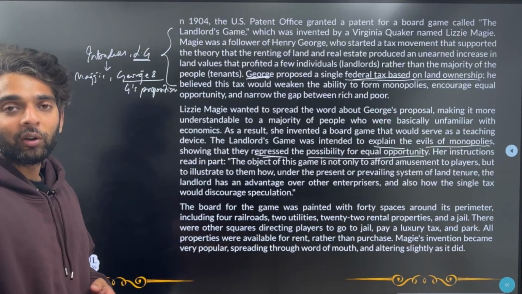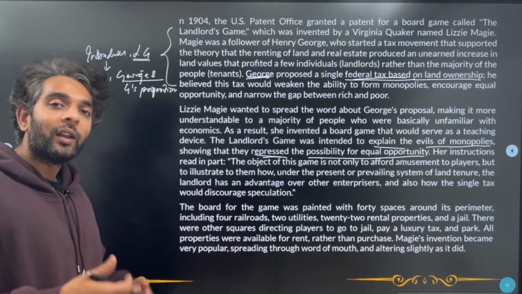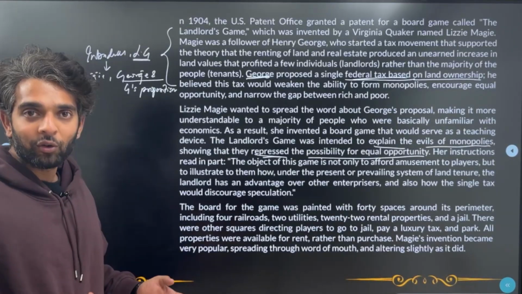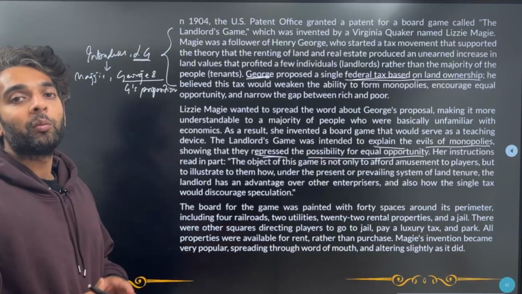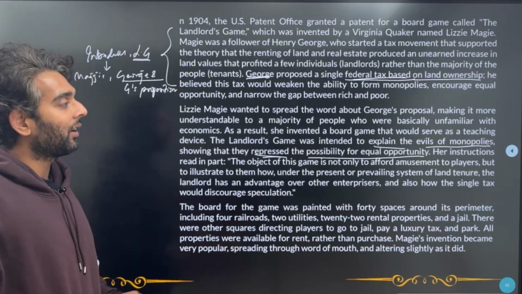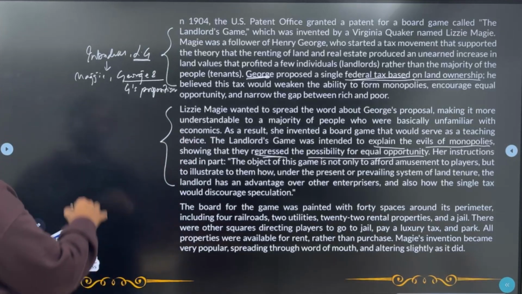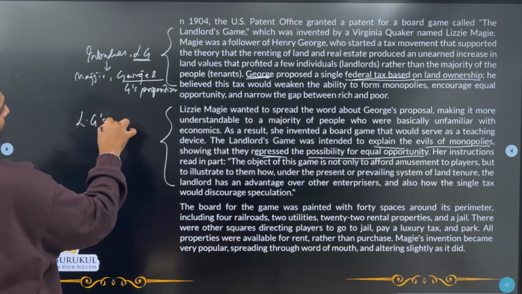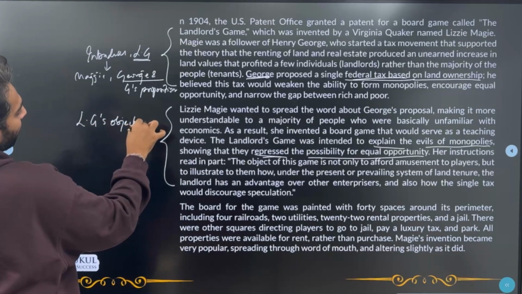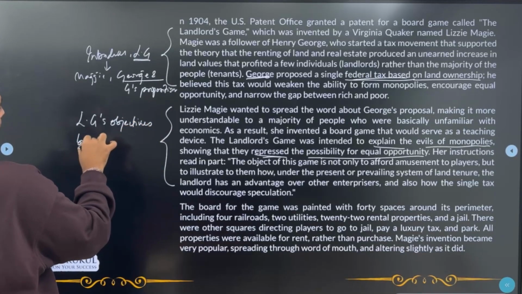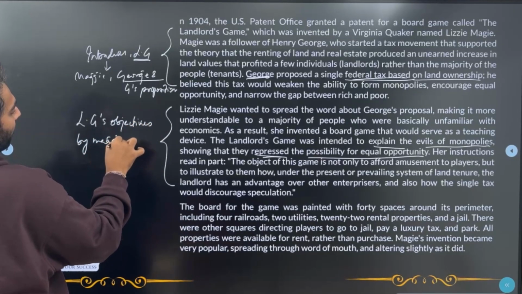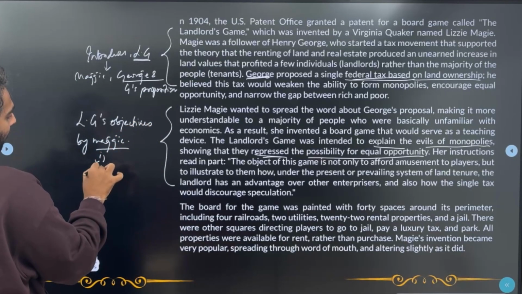So basically, she wanted to show two things. A, why the landlord has an undue advantage over the others, and B, how this monopoly can be broken by the tax that they were proposing, right? So here in this paragraph we understand Landlord Game's objectives, okay, that Maggie had given, and there are two objectives.